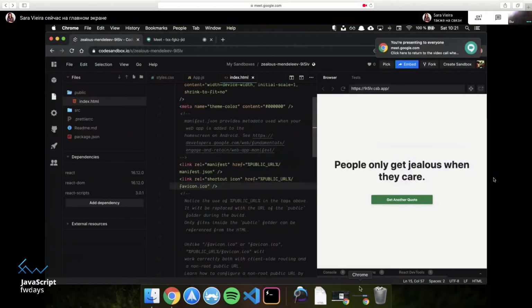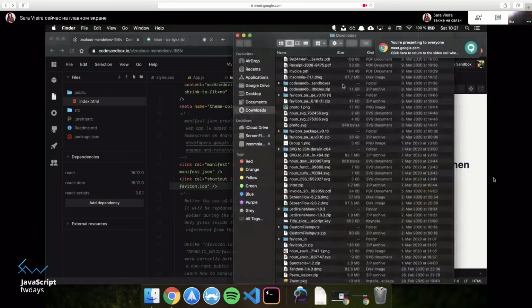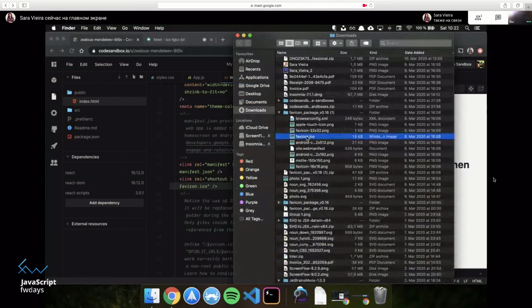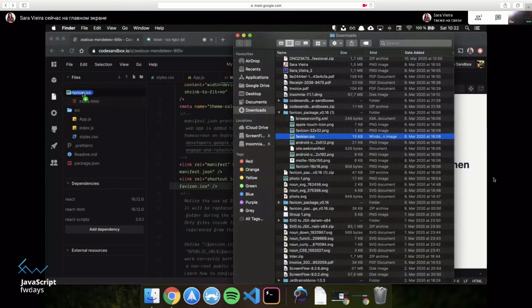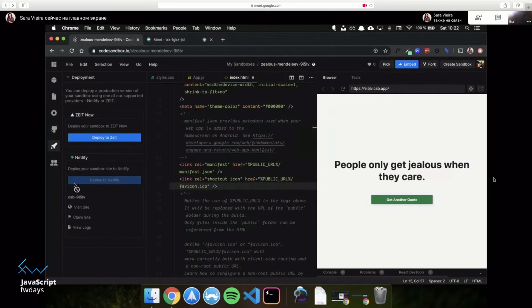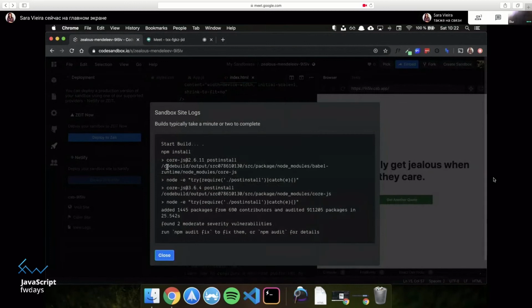So to upload files, let me see if I have any fab icons here. I probably do in downloads. Since I make a lot of random apps, I probably have a fab icon. There we go, fab icon package. What did I tell you? Okay, so let me pass this fab icon in here. And it's uploading the file, and there we go. And now we have a fab icon that we can use.